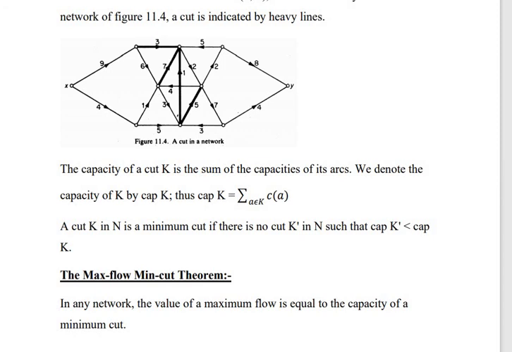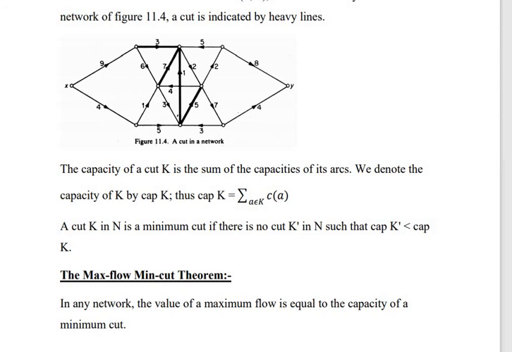The capacity of a cut K is the sum of the capacities of its arcs. We denote the capacity of K by cap of K. Thus, cap of K equals the sum over a element of K of c of a. A cut K in N is a minimum cut if there is no cut K' in N such that cap of K' is less than cap of K.